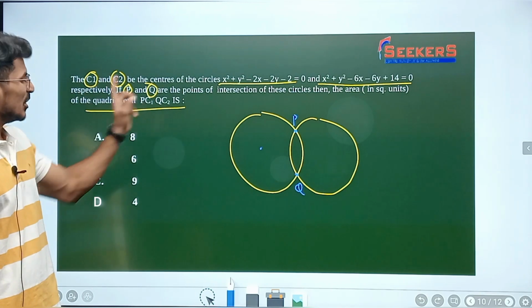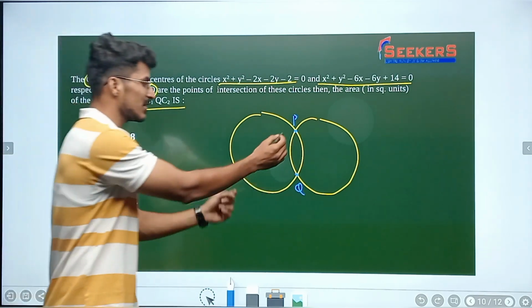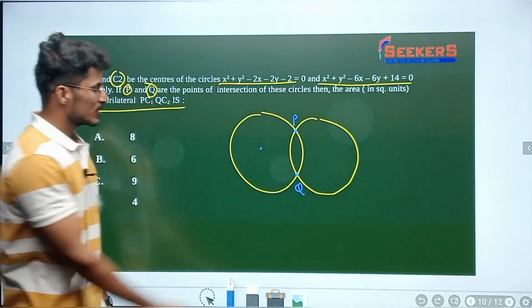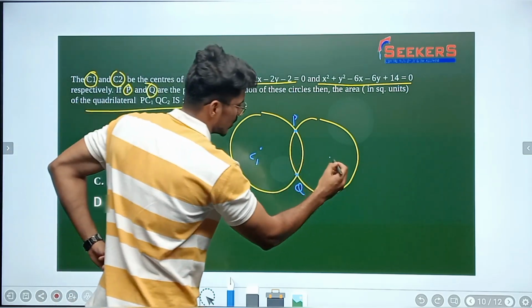Points P and Q are what? The points of intersection of these two circles, which means where these two circles intersect each other. These are the two points, right? So now look at this. I can just do one more thing here. This is center 1 and center 2.